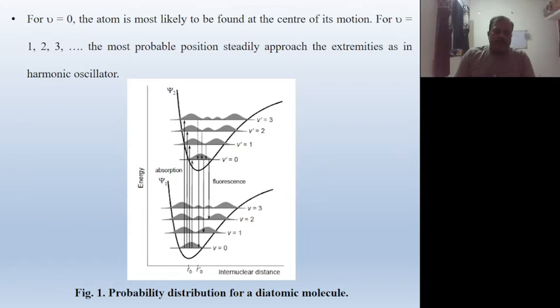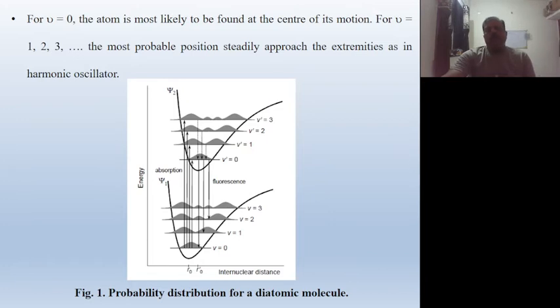This is diagram 1 or figure 1, the probability distribution of a diatomic molecule. Di means two. This is the lower state, and this is the excited state. The electron absorbs energy and goes to the excited state, and then comes from the excited state to the ground state.